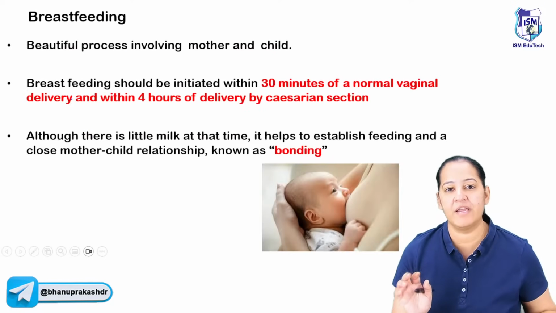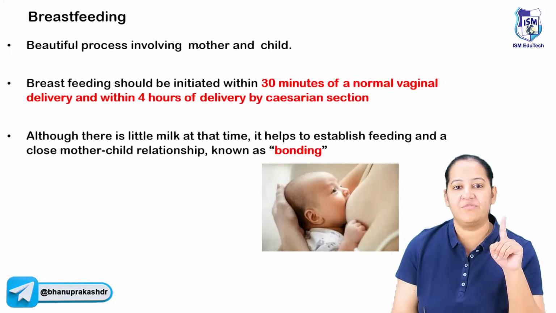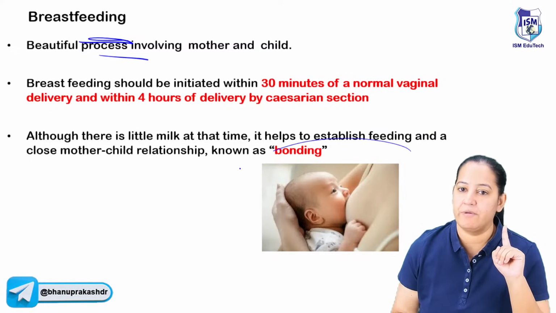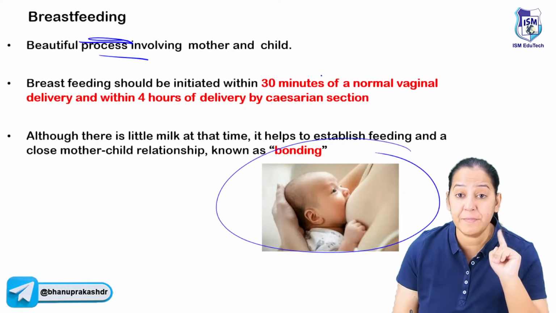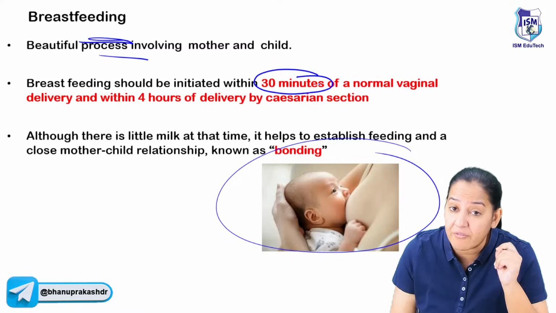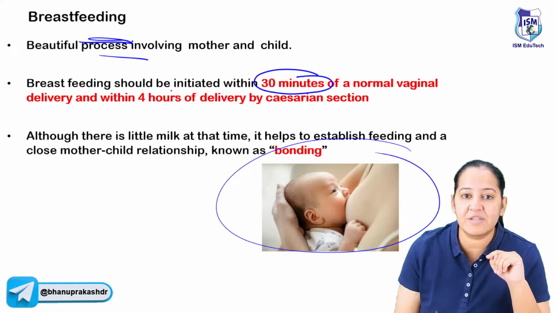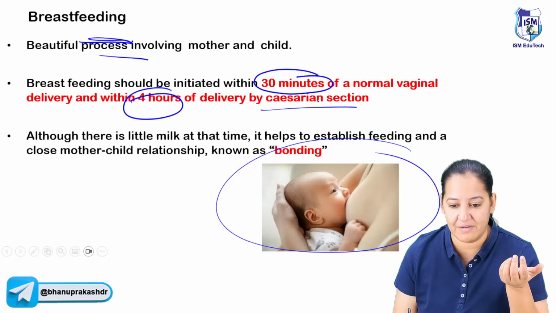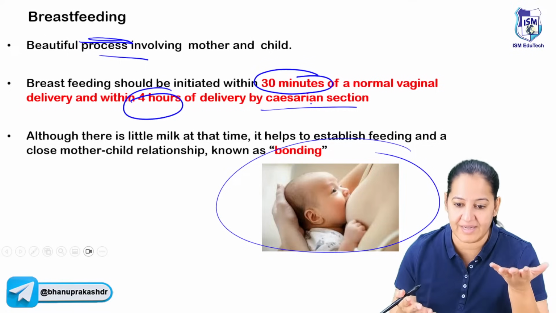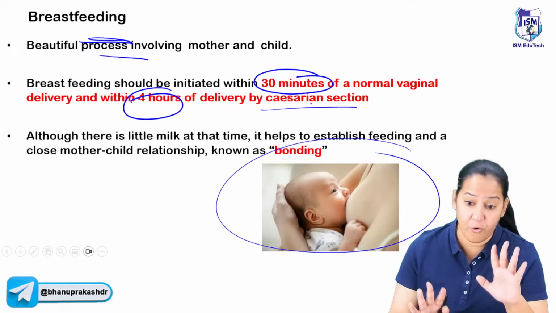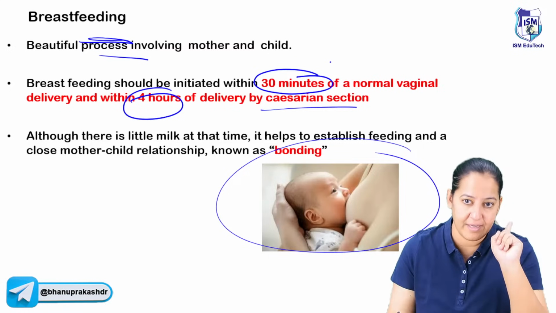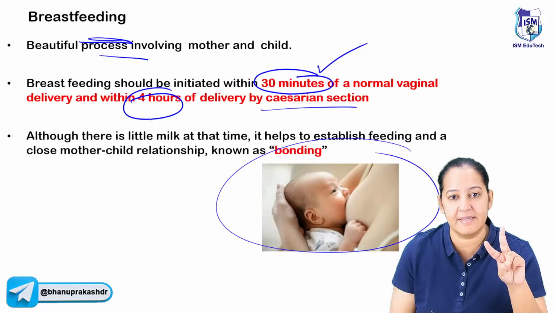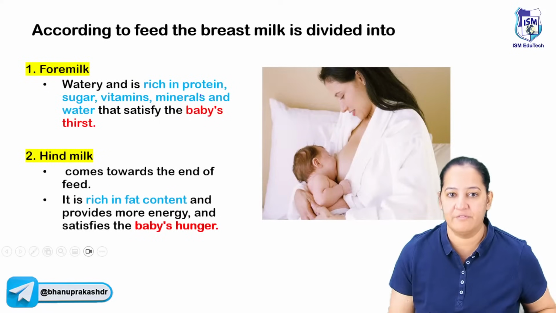So from the breastfeeding, what all questions are important? Breastfeeding is a beautiful process that brings a bonding between the mother and the kid. It should be started within 30 minutes after vaginal delivery, and within 4 hours after cesarean section. Because in cesarean section, obviously the anesthesia is given to the mother. Once the mother wakes up out of the anesthesia, she's in the recovery room. So learn the cutoff: in normal delivery, within 30 minutes, and in cesarean section, within 4 hours.